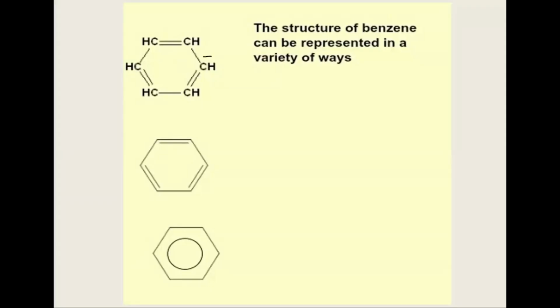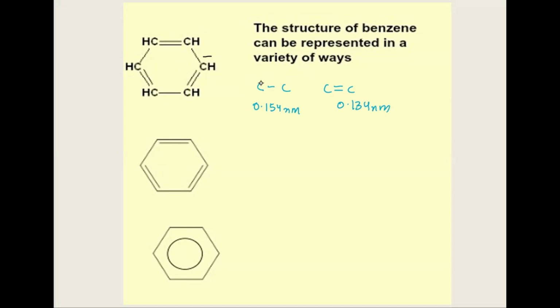The first problem was related to the shape. As we already know, the carbon-carbon single bond length and the carbon-carbon double bond length are different, and their bond strengths are also totally different. The carbon single bond length is 1.54 nanometer, and for the double bond it is 0.134 nanometer.